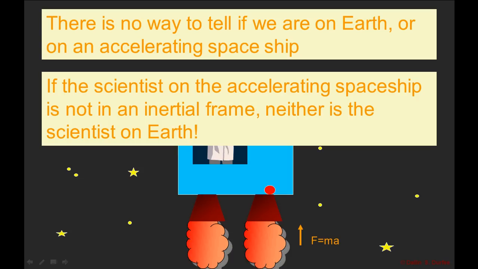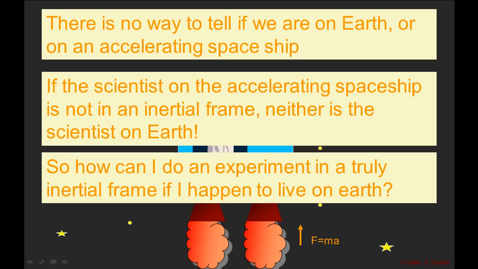Is Earth really an inertial reference frame? We're moving around the sun, so we're accelerating, right? And so you say, okay, well, let's neglect that. Let's say that that acceleration is too small to worry about. There's still another problem. You're not in an inertial reference frame because there's gravity. If the scientist on the accelerating spaceship is not in an inertial reference frame, then neither is the scientist on the Earth.